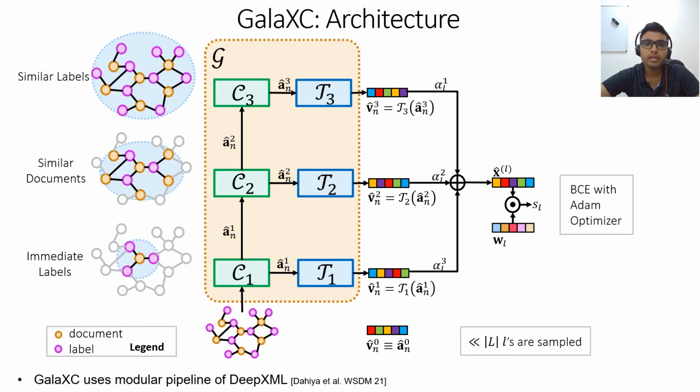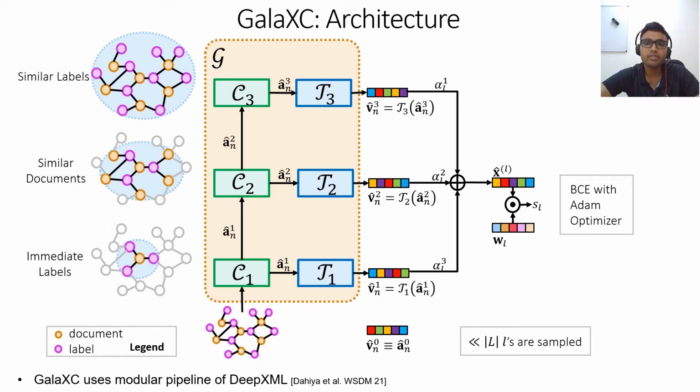Okay, we now have the representation of a document X specific to the label L, X superscript L. Then there is a separate classifier for each label, WL. The score of the document for the label is given by the dot product between XL and WL. At training time for a document, this loss is not evaluated on all labels, but for all of the positive labels for the document, but only some sampled negative labels, which is much less than the total number of labels. We initially warm up the network parameters by running a few epochs with randomly sampled negative labels, and then fine tune the classifiers with hard negatives.